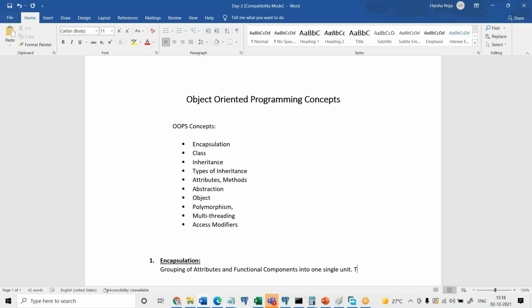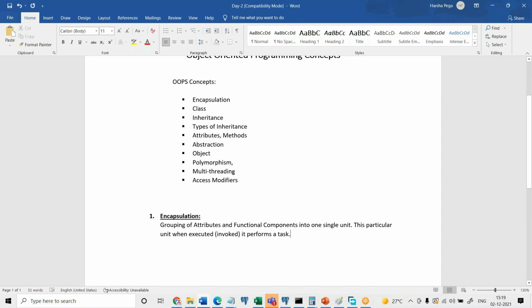See, this particular unit, when it has been executed, or you say invoked, performs a task. That is what every programming language has in real life, to perform real life day-to-day tasks. So now in the object-oriented programming language, we have a concept called encapsulation.